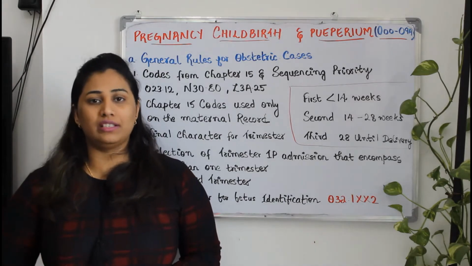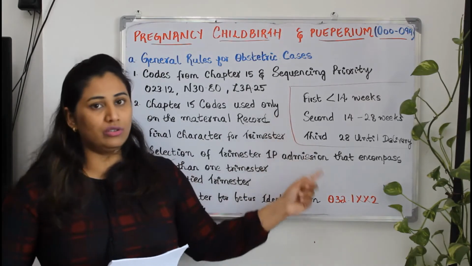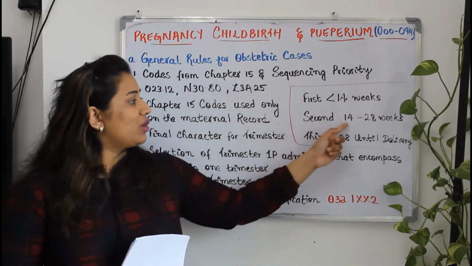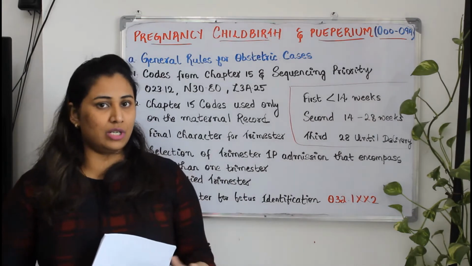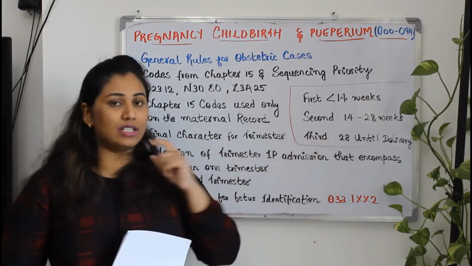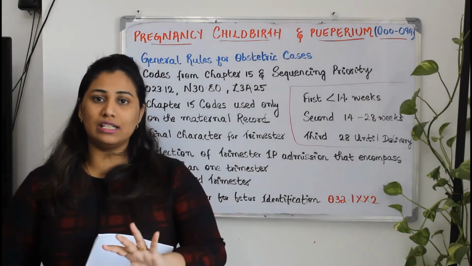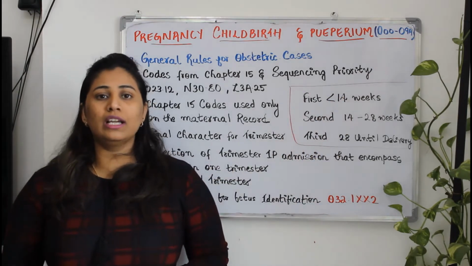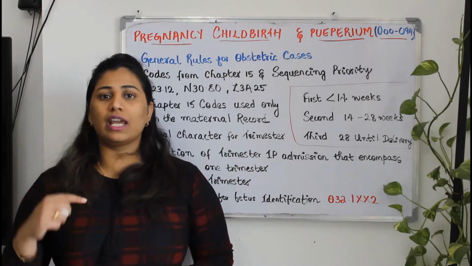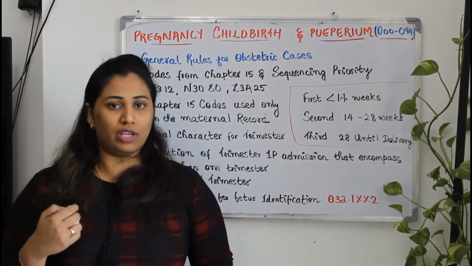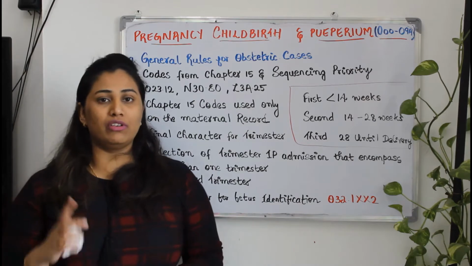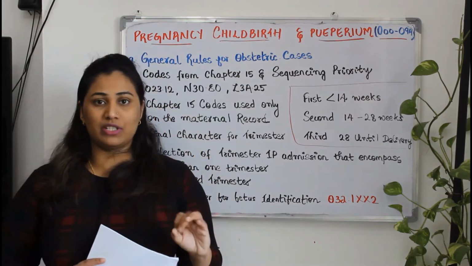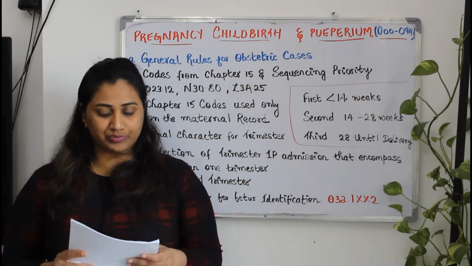Now, how will you define the trimesters? For that, you need to follow this rule. Less than 14 weeks will be considered the first trimester, 14 to 28 weeks will be considered the second trimester, and the third trimester will be considered from 28 weeks till the delivery time. So less than 14 weeks means it will be 13 weeks and 6 days. 14 weeks is considered the 14th week. Likewise it will be applicable for all 3 trimesters. So you should know how to choose the trimester based on the documentation given.